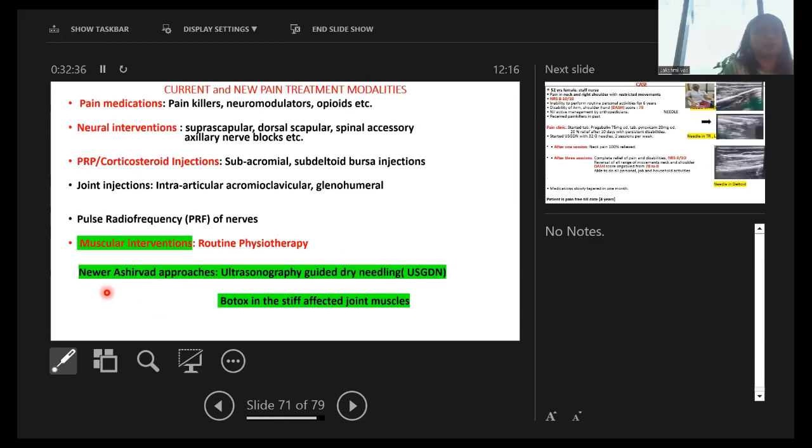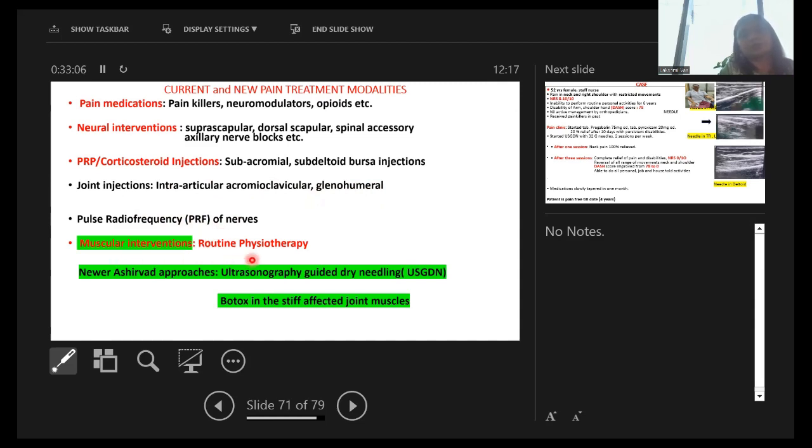Now, in short, a summary of the current and new pain treatment modalities: pain medications, painkillers, neuromodulators, opioids, neural interventions like different blocks, suprascapular, dorsal scapular, and axillary nerve blocks, PRP and corticosteroid injection in the subacromial and subdeltoid regions, and joint injections. Also people are giving intra-articular, acromioclavicular and glenohumeral injections, and PRF of the associated nerves.